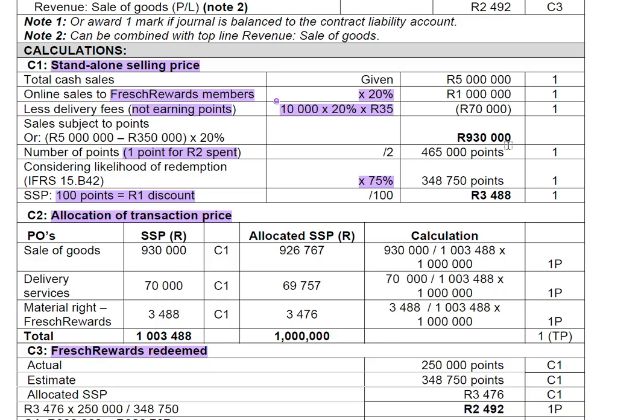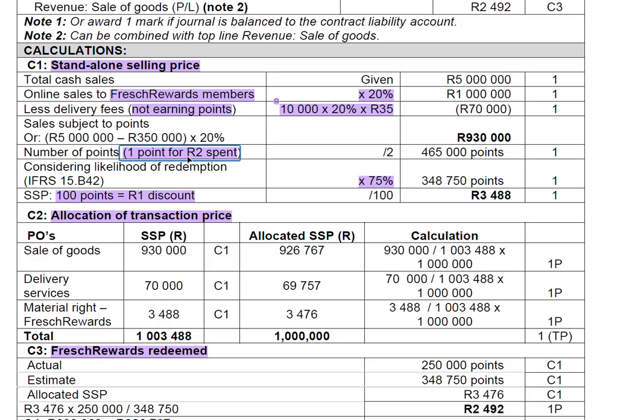Now that you have 930, you need to determine the number of points these people have earned. So to get that, we know that 1 point is earned for every 2 rand spent. Then how are we going to get the points? You're going to take this amount and divide by 2. Then what do we get? We get 465,000 points, because we said 930 divided by 2.